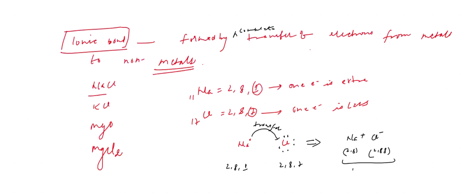Can you understand this ionic bond? Yes, understood. You can represent it like this also, Na plus and Cl minus. This is 1, 2, 3, 4, 5, 6, 7, 8. Here the valence electron, after losing, we write like this. This is the expression of ionic bond. Plus and minus are there, and they attract. The attraction between positive and negative charge is called ionic bond. Okay, sir.